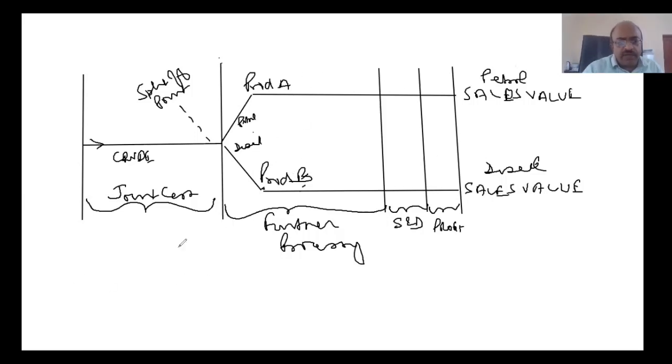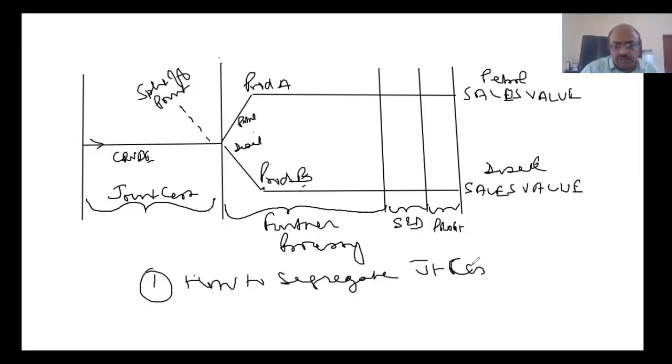Some of the things that we need to learn in this are, number one, how to segregate joint cost. Now, mind you, joint cost is all cost together, for both the products. This is the first thing that we need to understand.